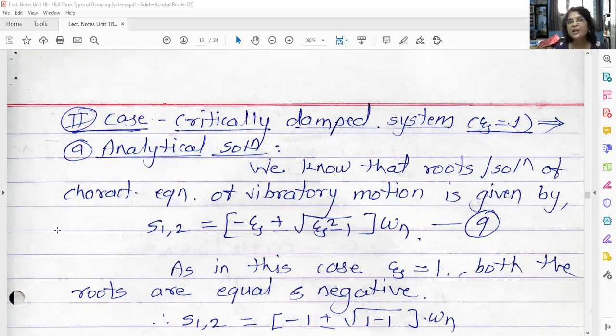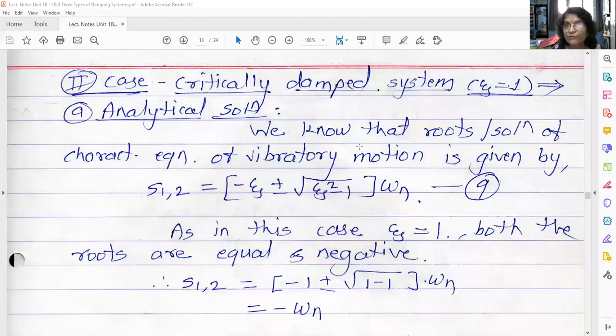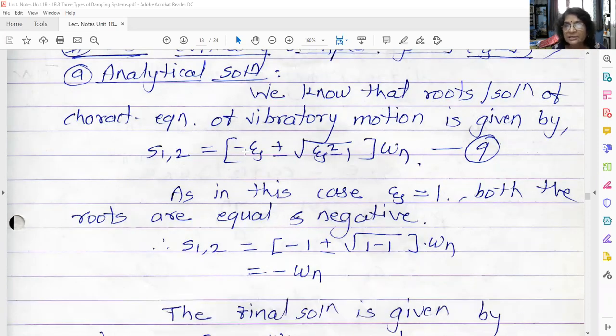So again there are two parts of this system we are going to study. First is analytical solution and second is physical interpretation. Now let us study the analytical solution. So we have studied that the roots or the solution of characteristic equation of vibratory motion is given by S1 and S2. These are the roots of characteristic equation of vibratory system. So S1 and S2 is equal to minus zeta plus or minus square root of zeta square minus 1 bracket complete into omega n. Now here zeta is equal to 1.